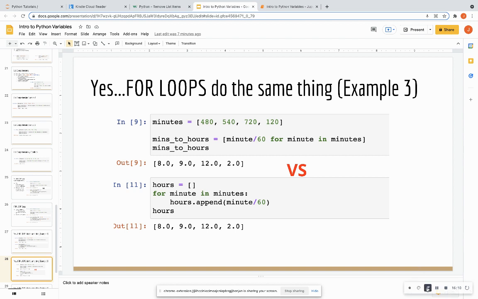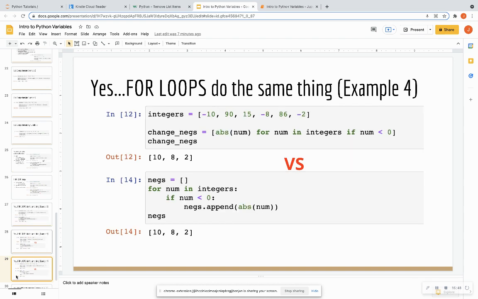So we had our minutes to hours, and for each minute that was in our list, we divided it by 60 to get the hours, for minute in minutes. Okay, so now for the for loop, we create a new list. In this case, I'm calling it hours. I'm calling it different from what's up here. And I'm saying, hey, for each minute that's in my list of minutes, append this function, and then I type back hours so it can print in my output. Very, very similar syntax, multiple examples.